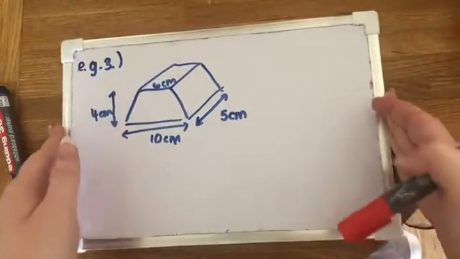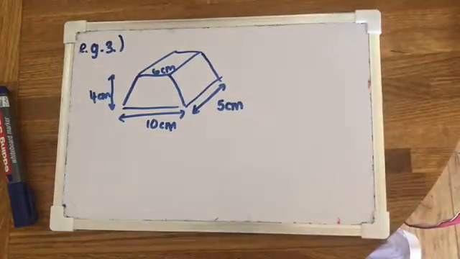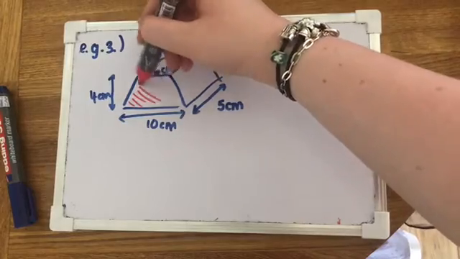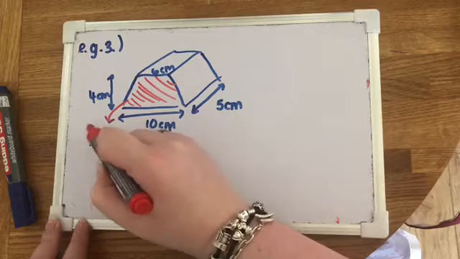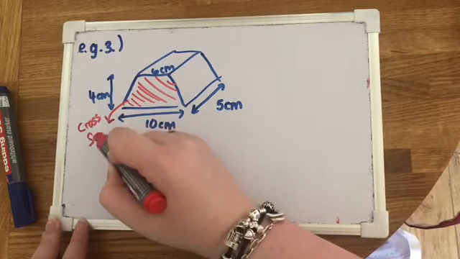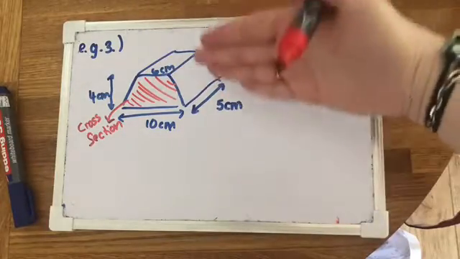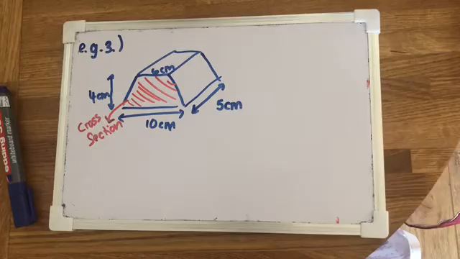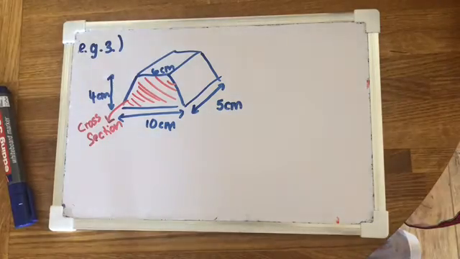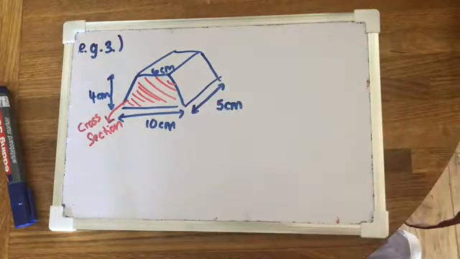So the next one, I think the proper name is a trapeziumoid, but you don't need to know that anyway. So we've got a trapezium on the front. Okay. For the next part, you'll need to know that this is the cross section. Okay, and all that means is no matter where you would cut it, so let's say you were cutting down through the shape, you would always see that trapezium on the front. Okay, so what we need to do is we need to find the area of that trapezium first, and then we just times it by the depth.